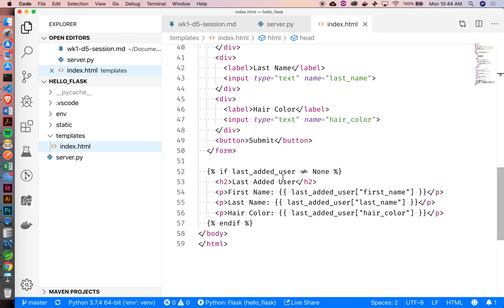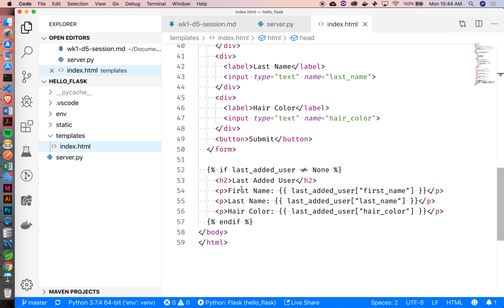And then again, just a quick review on this guy. Let's go Baxter, tell me what's going on in line 52. So what we're saying is we're writing an if statement that is saying if last user is not equal to none, but what we're doing is with the curly brackets and the percentage, that means we're